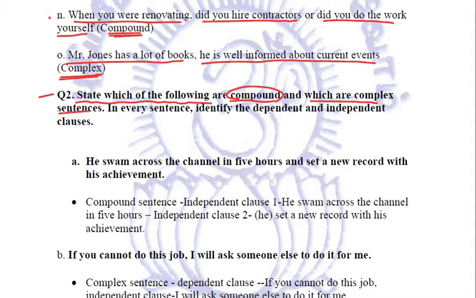Some additional thing is also asked from us. In every sentence, we have to identify the dependent and the independent clauses. With this, you will be able to understand better the difference between compound and complex sentences.